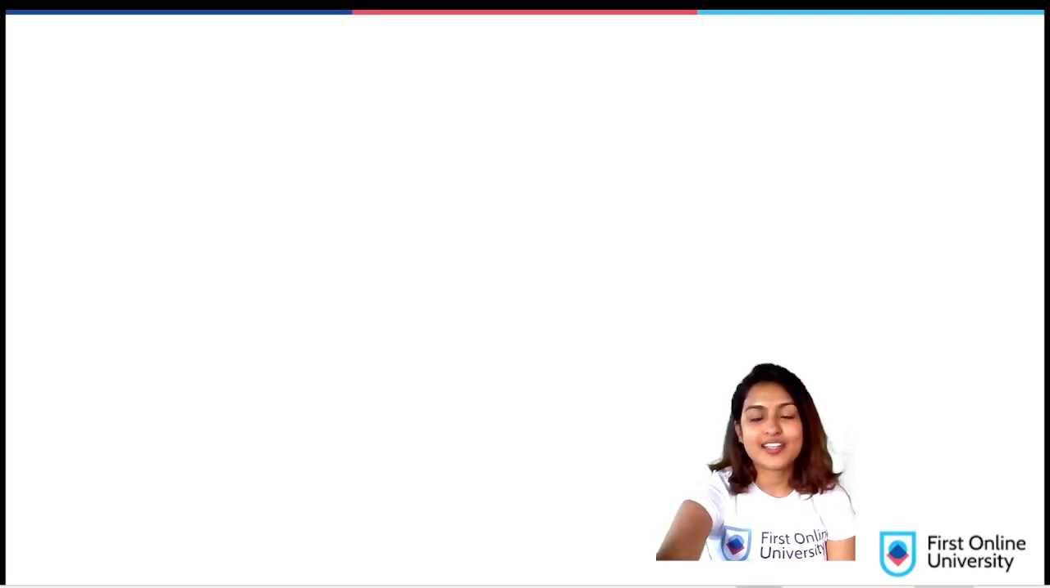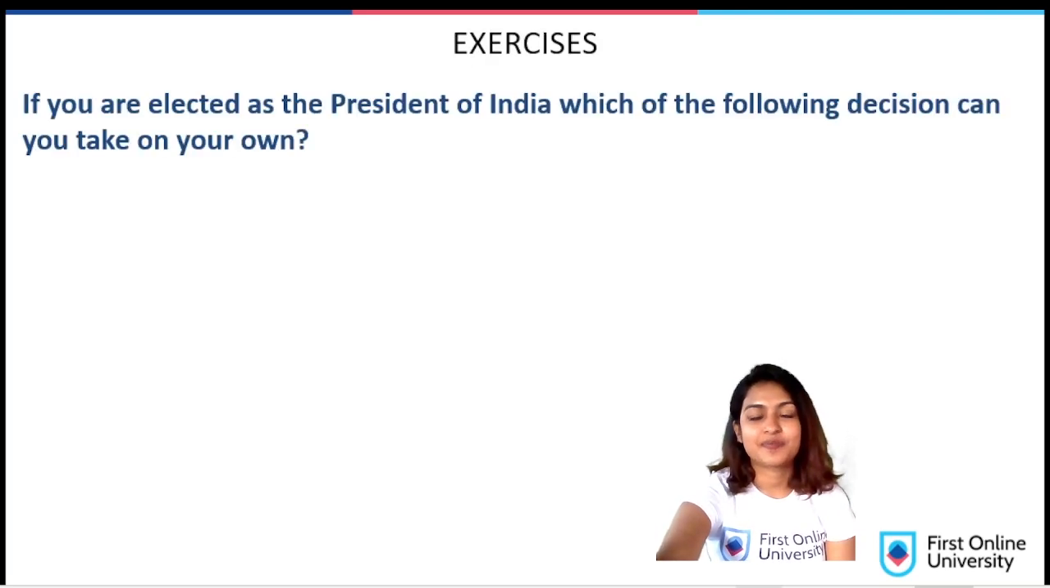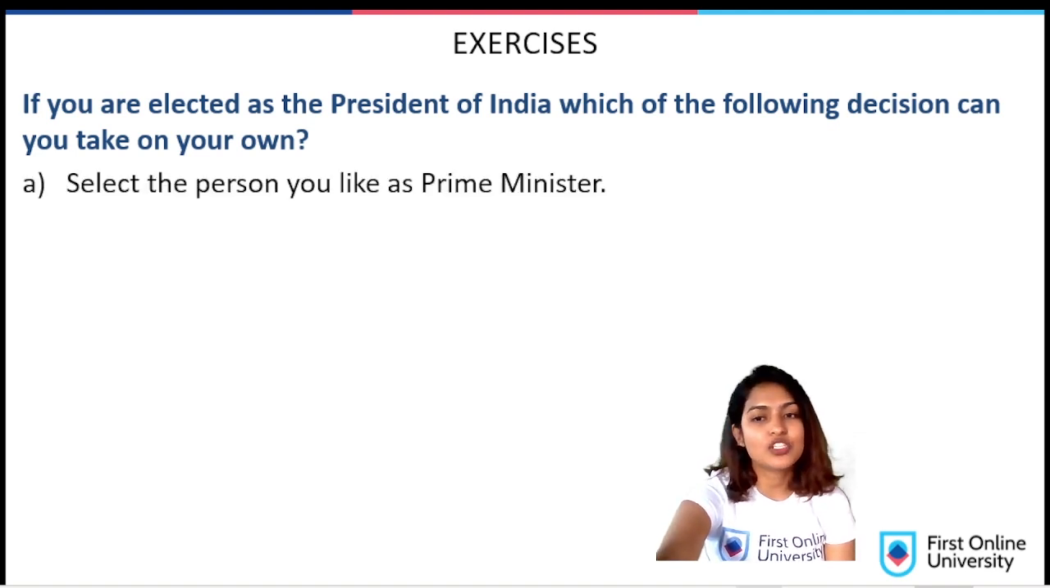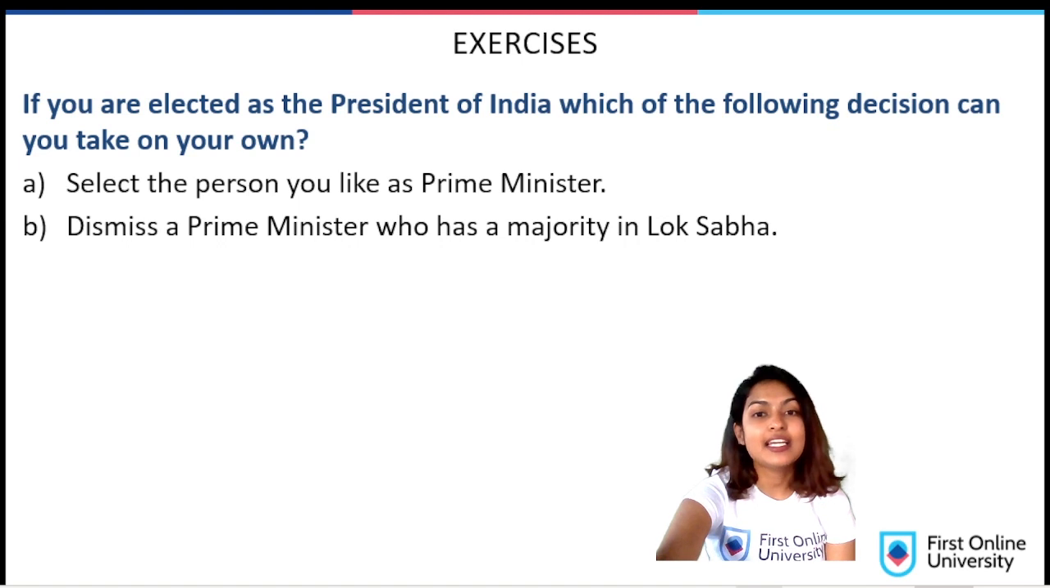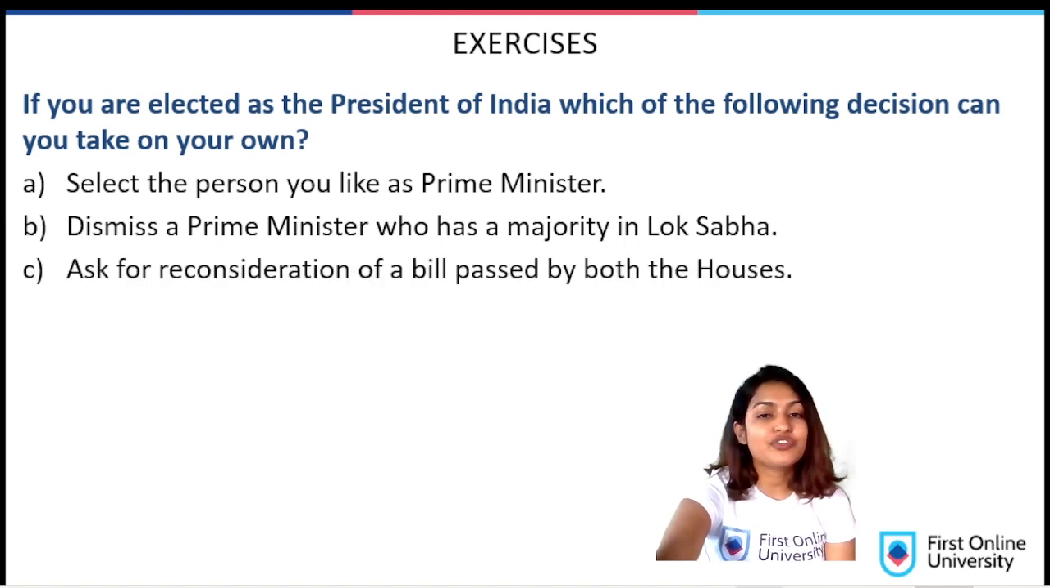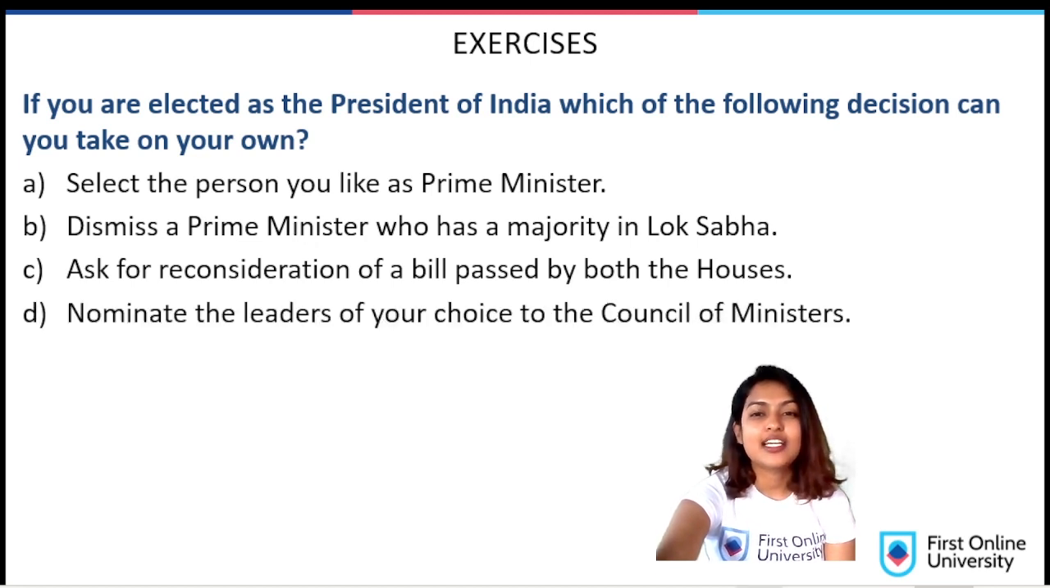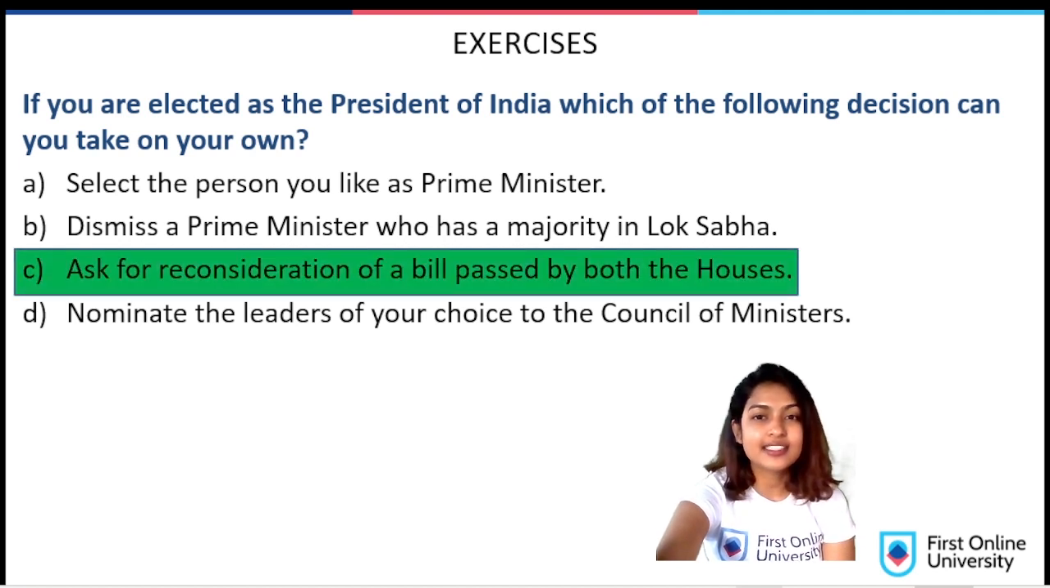Now let us evaluate ourselves in the form of an exercise. First question, if you are elected as the President of India, which of the following decisions can you take on your own? A. Select the person you like as Prime Minister. B. Dismiss a Prime Minister who has a majority in Lok Sabha. C. Ask for reconsideration of a bill passed by both the houses. D. Nominate the leaders of your choice to the Council of Ministers. The answer is ask for reconsideration of a bill passed by both the houses.